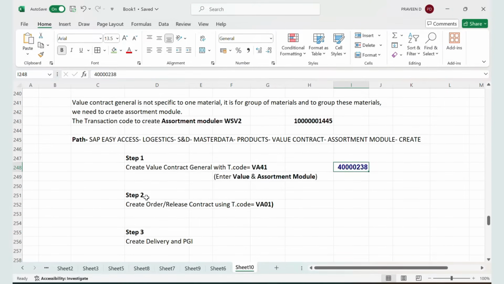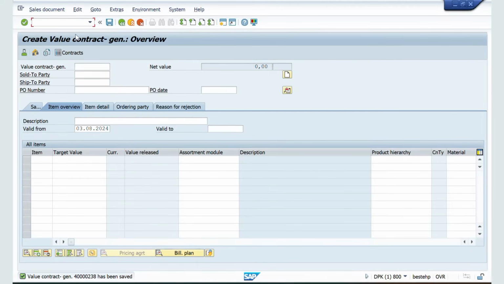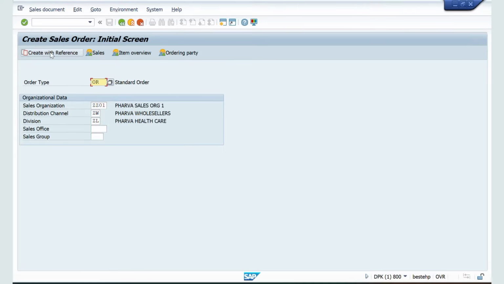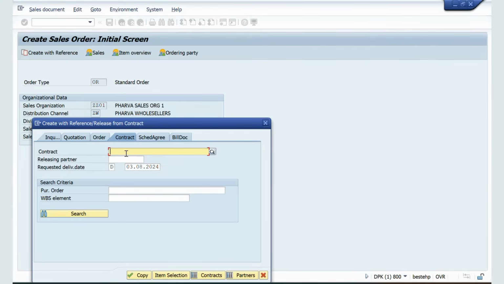Now, what is the second step? Create order using transaction code VA01. Now, I'll go to transaction VA01. I will click on create with reference. I will go to contract. I will give the contract number. Now, click on item selection.